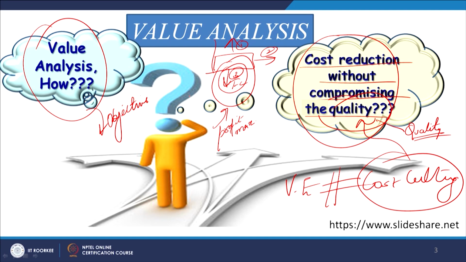Now, if you see, there are always three sides of any product. One is the design of the product, another is the processing of the product, and the third one is the materials that go into the product. So, we can focus on the design, on the production, and on the materials. If we focus on these three aspects, the product quality can be taken into account.